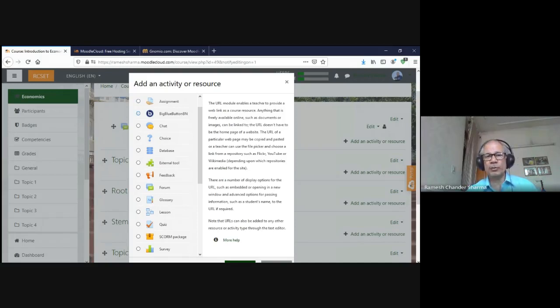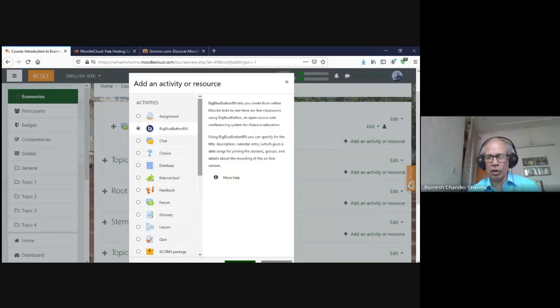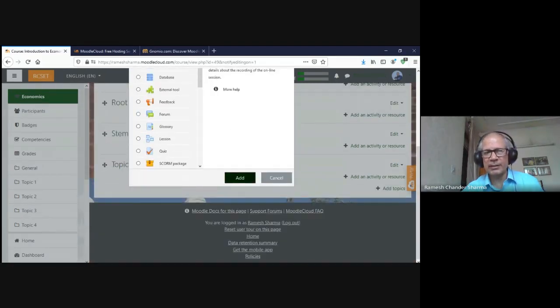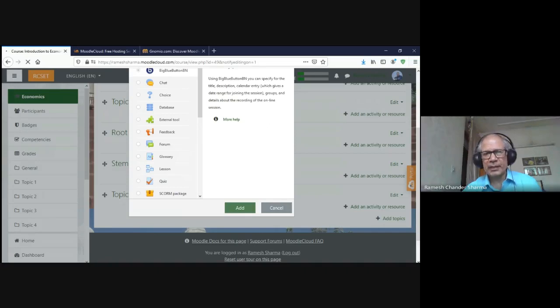Big Blue Button is open source. Like now we are talking on Google Meet. We had tried Zoom. Big Blue Button is an open source real-time interactive software solution. If we have the plugin for that and integrate it in our Moodle, then I can simply schedule a class. This is very simple. I select it, I add it, and then it will generate a session.